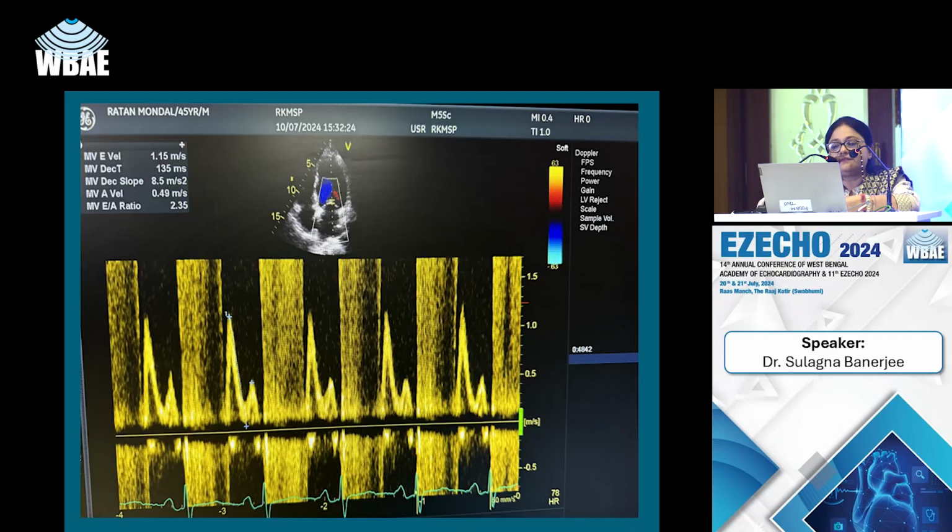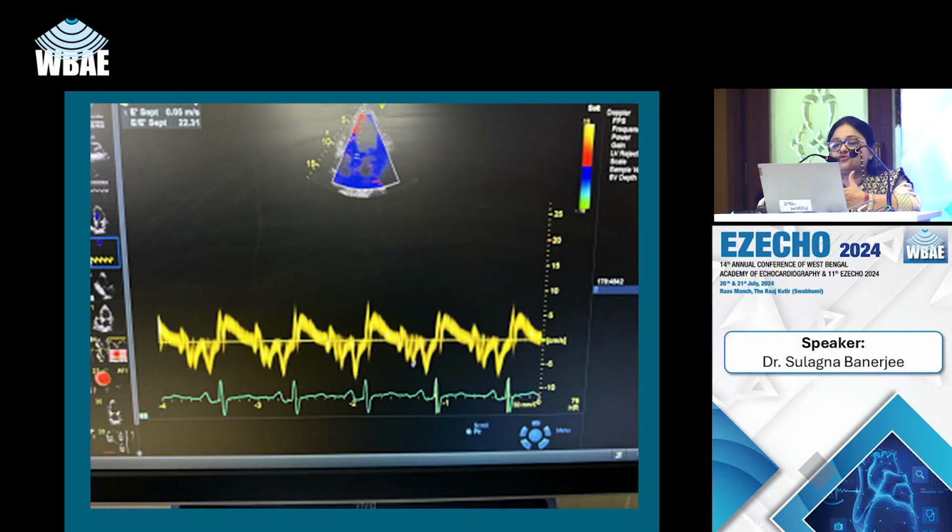Patients with pericardial effusion should be assessed to rule out cardiac tamponade or pericardial constriction, and this should be done by checking the tissue Doppler and also mitral inflow Doppler, and also looking at the IVC collapsibility. Pulmonary hypertension is also one of the most important findings during the preoperative echoes.